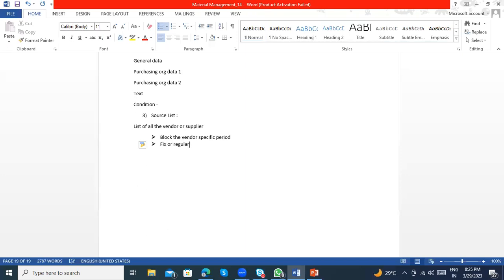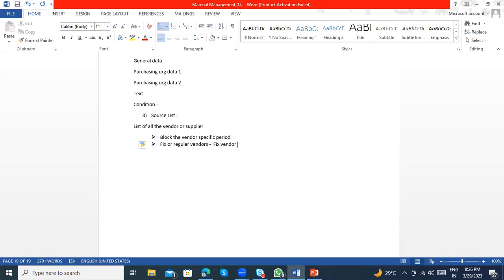The next one is, I can fix the vendor, a fixed or regular vendor. If I have multiple vendors, 10 or 12 vendors, then when I'm generating automatic purchase orders, or sourcing plans, I can inform the system to take this vendor, my fixed vendor, because I'm regularly buying from him. So whenever proposals or automatic purchase orders are created, I can say this is my best vendor.